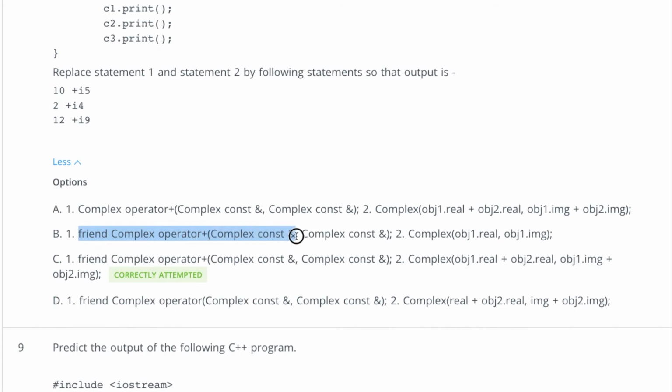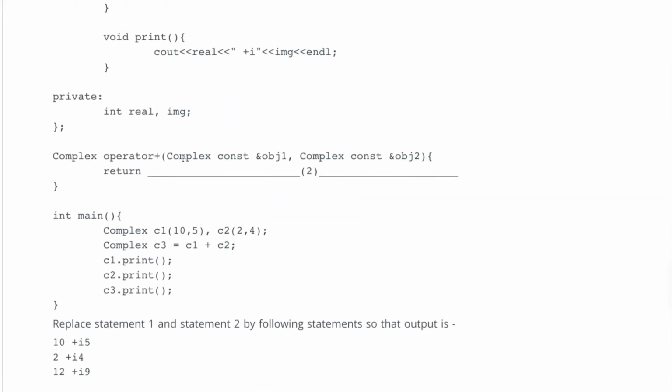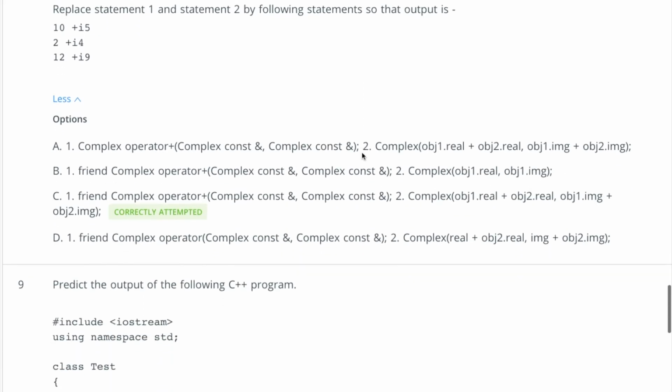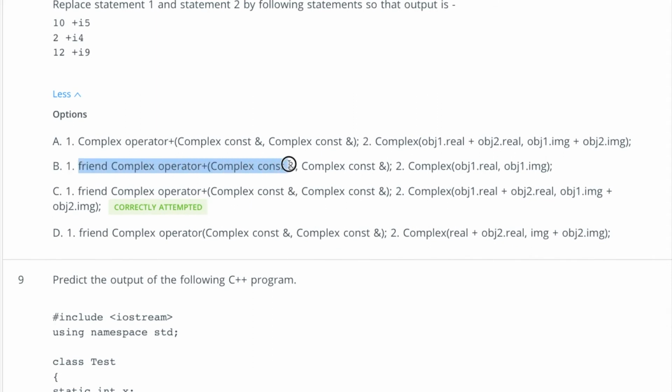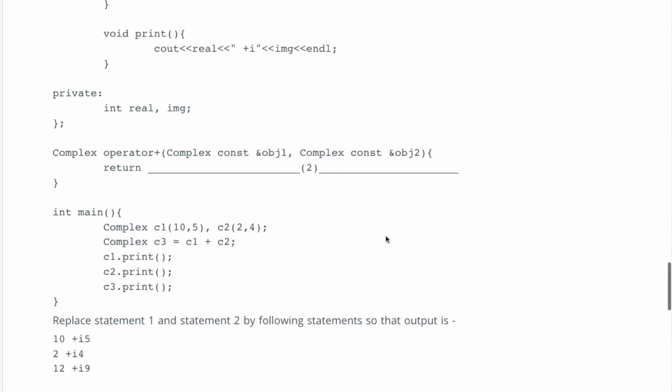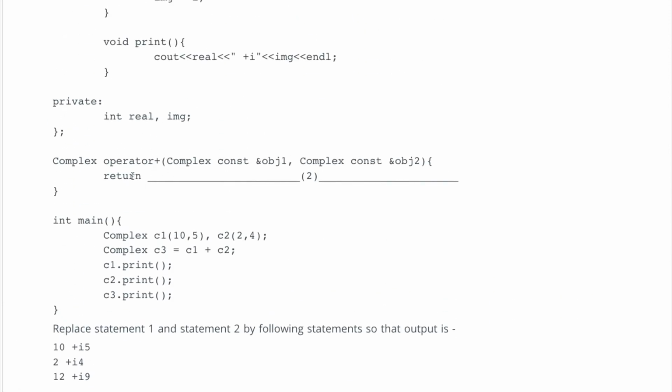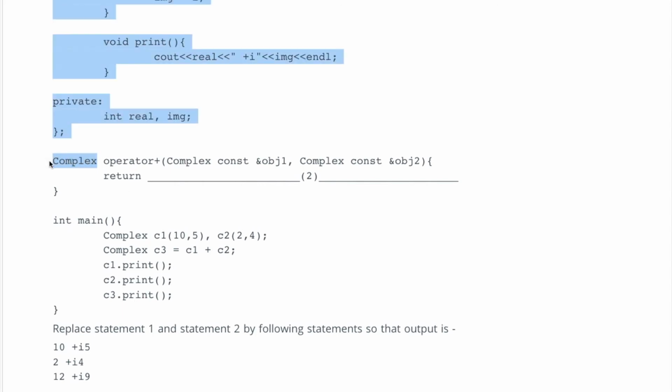Complex const ampersand, complex const ampersand, that's also correct, because if you see here we have complex const and then ampersand and so on, right? So this is actually the correct thing here, but this is also the same and this is also the same. Now we have to differentiate on some other basis, right? So just look at this, we need to return something from here, right? And what is this returning? It is returning a complex type of object.